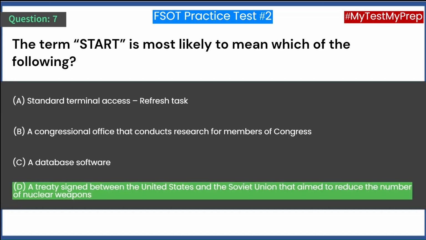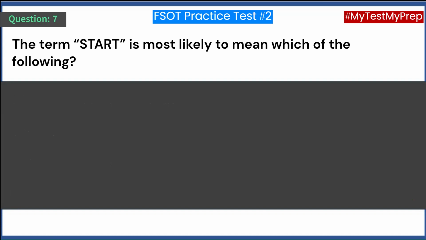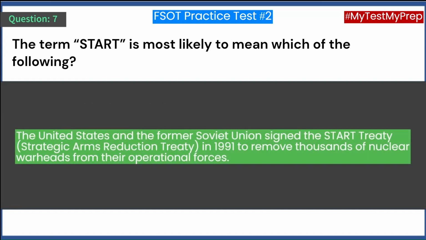Answer: D. A treaty signed between the United States and the Soviet Union that aimed to reduce the number of nuclear weapons. The United States and the former Soviet Union signed the START Treaty, Strategic Arms Reduction Treaty, in 1991 to remove thousands of nuclear warheads from their operational forces.